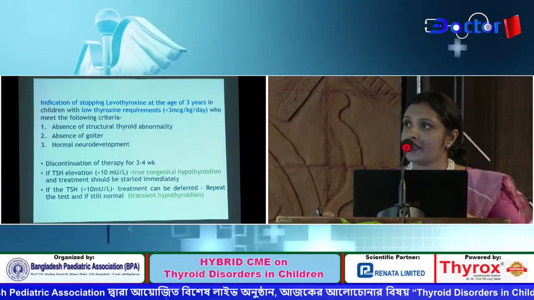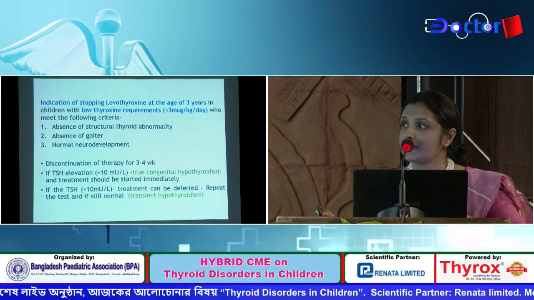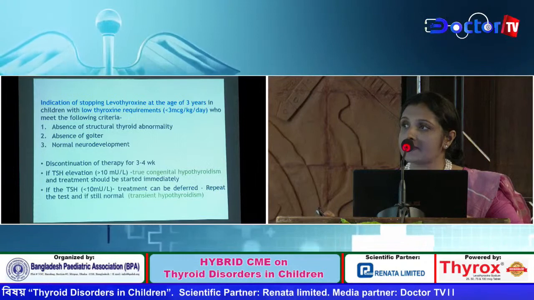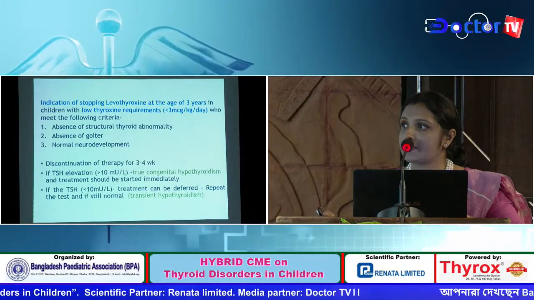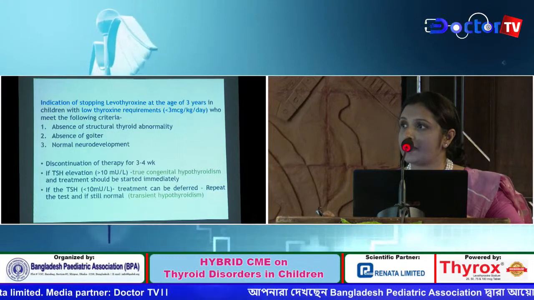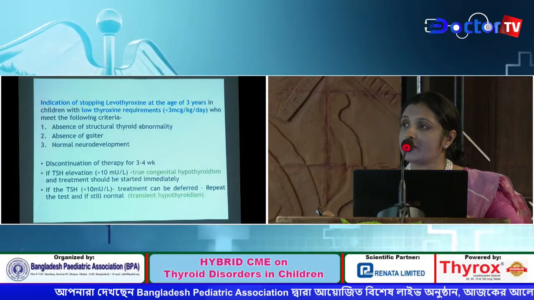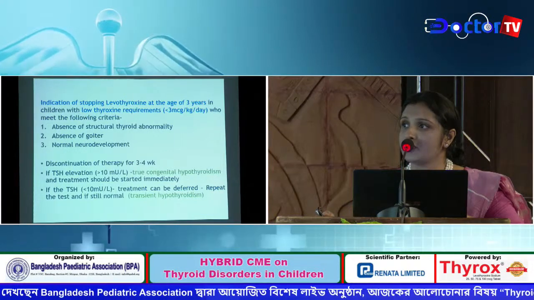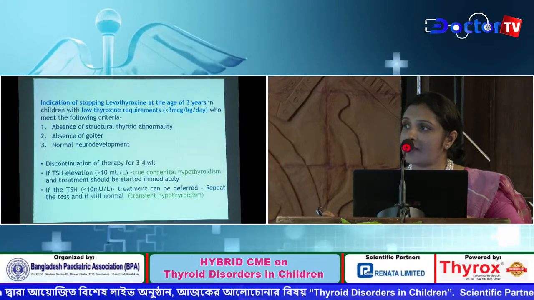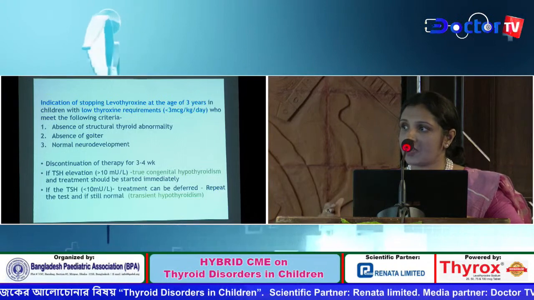Indication for stopping levothyroxine at the age of 3 years is in children with low thyroxine requirement, less than 3 microgram per kg per day, who meet the following criteria: absence of structural thyroid abnormality, absence of goiter, and normal neurodevelopment. Discontinue therapy for 3 to 4 weeks. If TSH rises above 10, then it is true congenital hypothyroidism and treatment should be started immediately. If the TSH is less than 10, treatment can be deferred and the test repeated, and if it is still normal, then it is transient hypothyroidism.